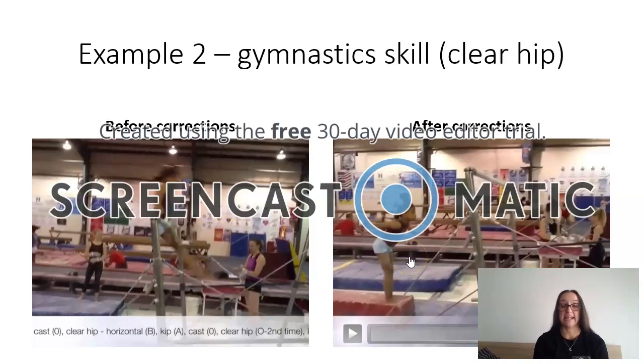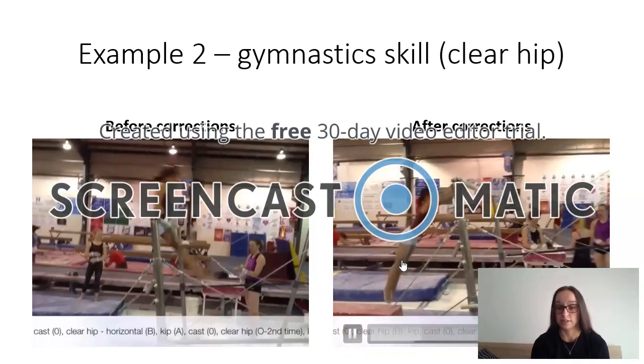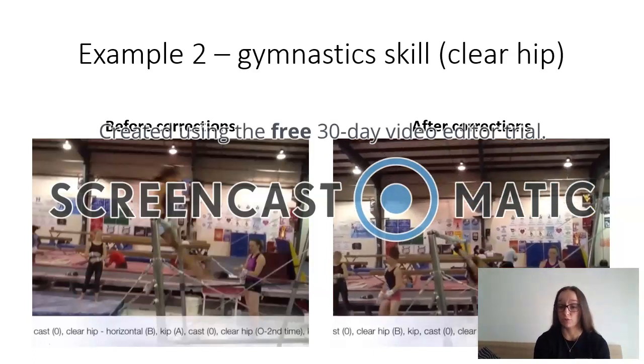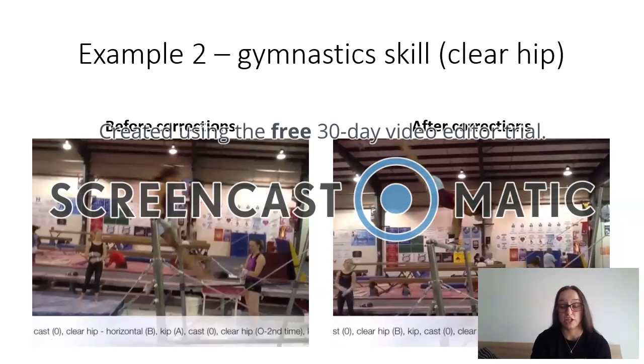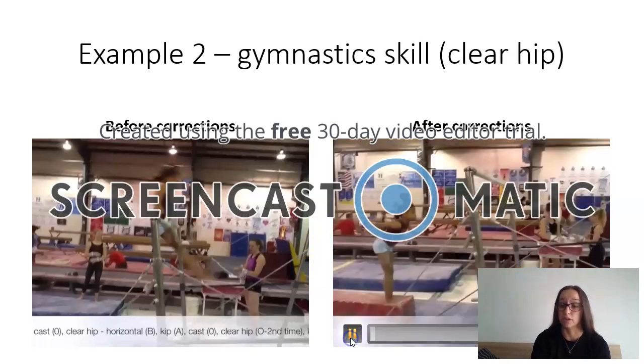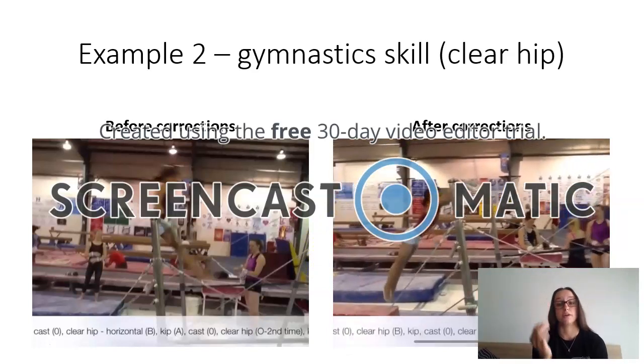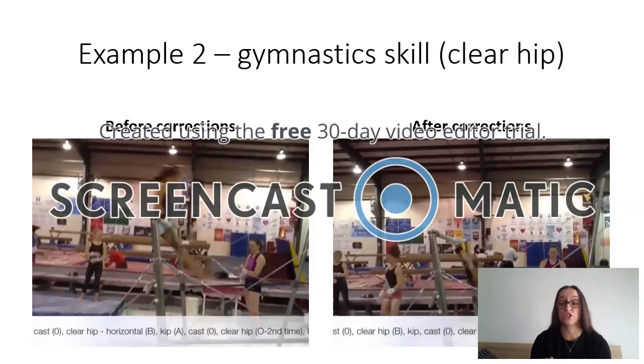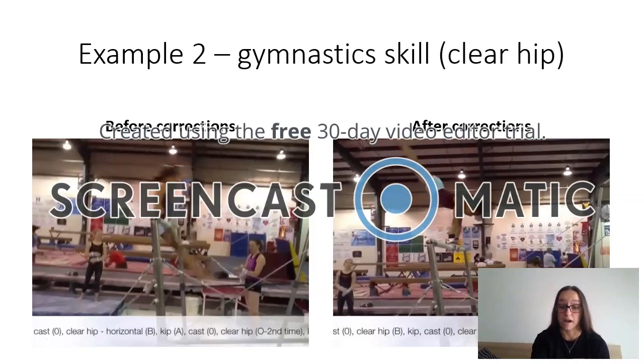Once she has attained and made these corrections to her skill, we'll be able to notice that she's made some changes. So let's have a look at the second example. So she's practiced, she's made these changes. She goes kip, cast, look at how high it is because she pushes against the bar. She can drop her shoulders earlier, wrist shift earlier. And she's able to make it a whole lot higher and more powerful and dynamic. Watch it again, and you'll be able to notice again. Big cast, drop shoulders, wrist shifts early. So she shifts her wrist right at the top of the skill when she's on top of the bar again, which is a massive, massive correction to make in a short amount of time.